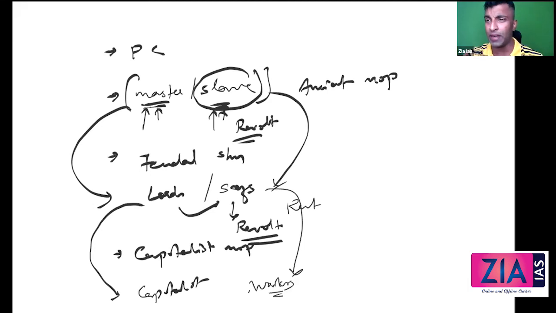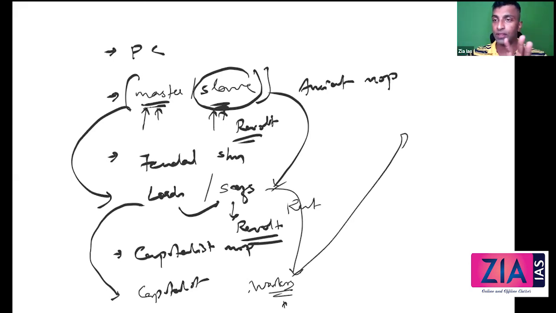Now they are not dependent. They think that they are not dependent on anyone. They can, whenever they want, go and work. They can get a salary, not the property of anyone. But is that the case in reality? No. If they need to survive, they have to go and work. When they go and work, the capitalist will definitely exploit them in terms of low wages, more working hours, inhuman working conditions, and all. So when the exploitation reaches its peak, when the mature condition exists, the workers revolt